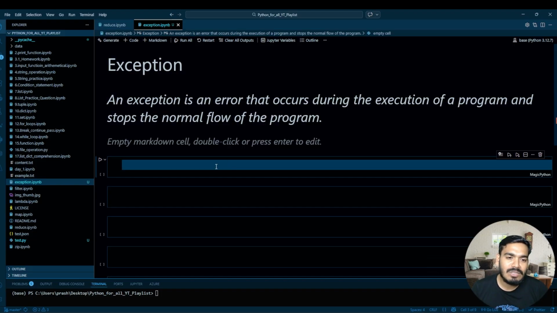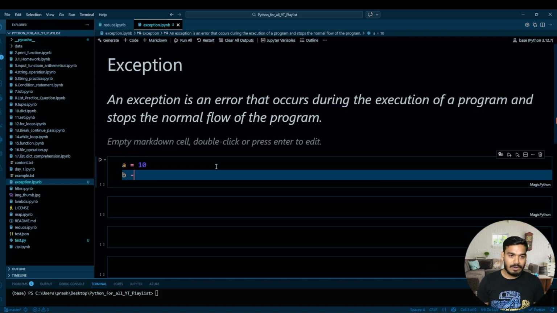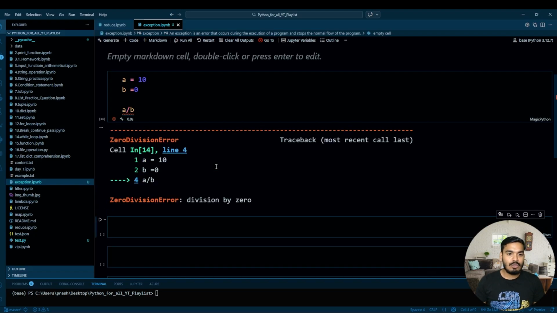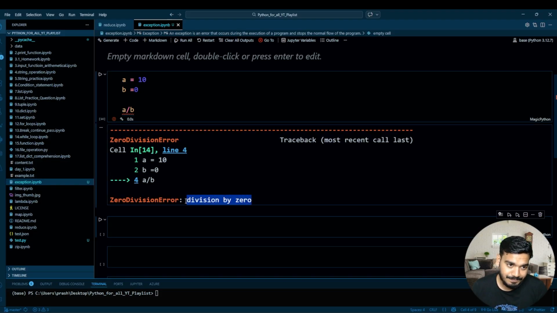So now let me show you a very simple example of an error. First I'll take A equal to 10 and B equal to, let's say, 0. And if I write A divided by B, you will get a division by 0 error over here. Perfect. So this is a kind of error.